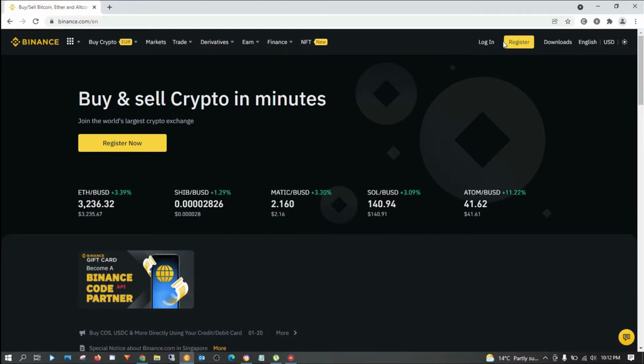If you have lots and lots of crypto in there, this will pretty much be like your bank, so it should be very, very secure. I'll show the step-by-step process on how you can secure your trades and secure your crypto on the Binance platform.